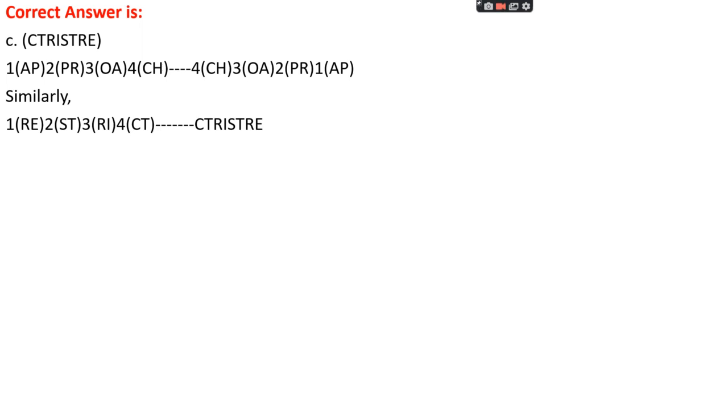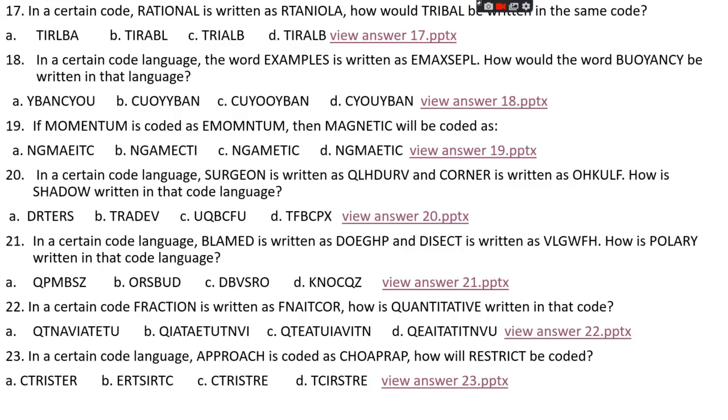Okay, let's see that approach. AP first group, PR second group, OA third, and CH fourth. The code for that is 1 2 3 4 becoming 4 3 2 1. Similar thing is done in case of restrict. We make RE first group, ST second, RI third, and ST fourth, and the code for restrict is CTRISTRE.